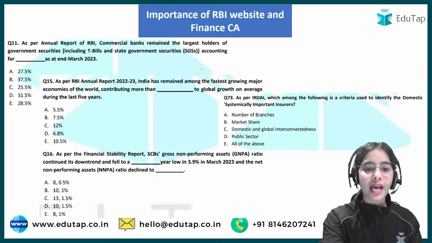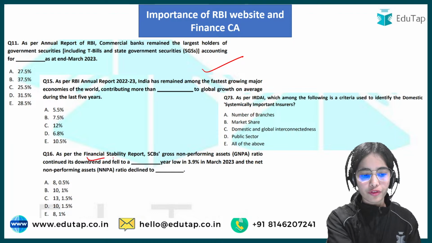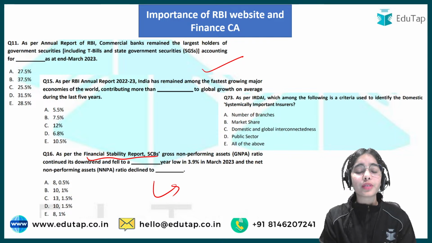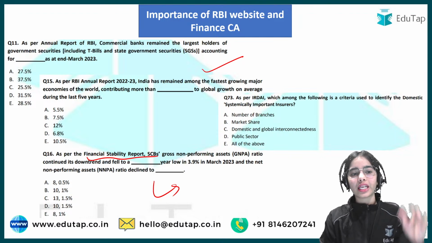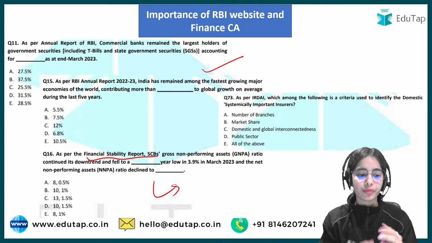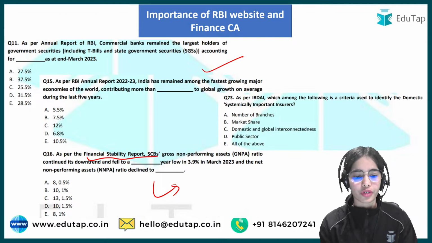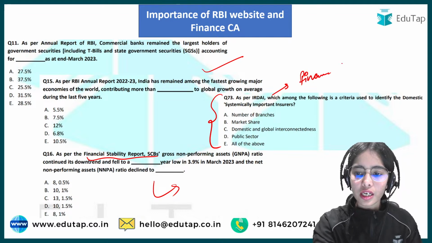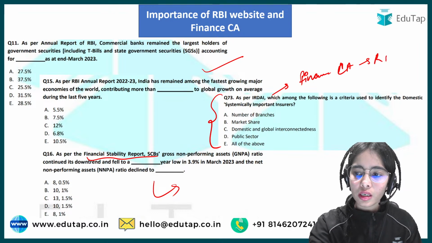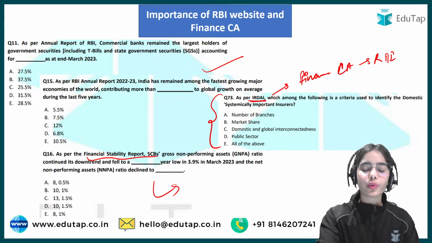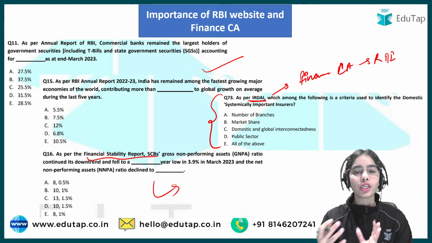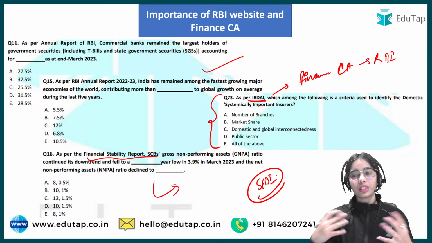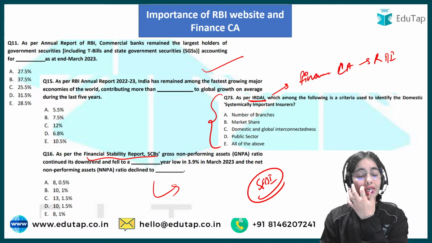And you can see from the annual report and the financial stability report, there were various questions. I have just brought some of the examples for you, but there were various questions that came from the annual report and the financial stability report of the Reserve Bank of India. As well as in the finance current affairs in the RBI Grade B examination, there was also a question from the IRDAI, and questions from the SEBI, on the recent circular released by the SEBI.